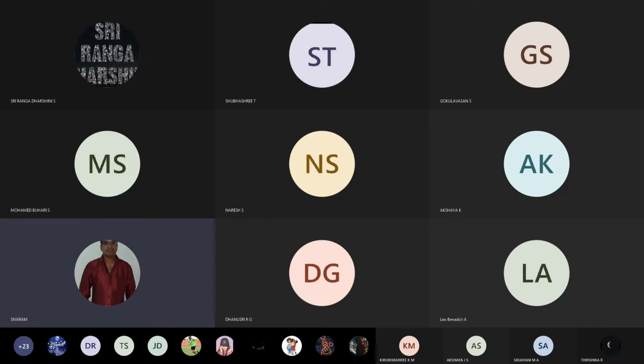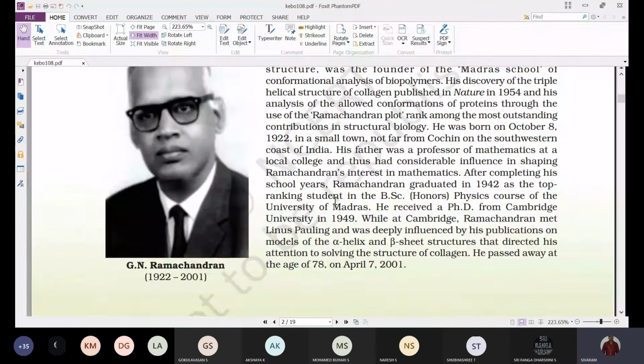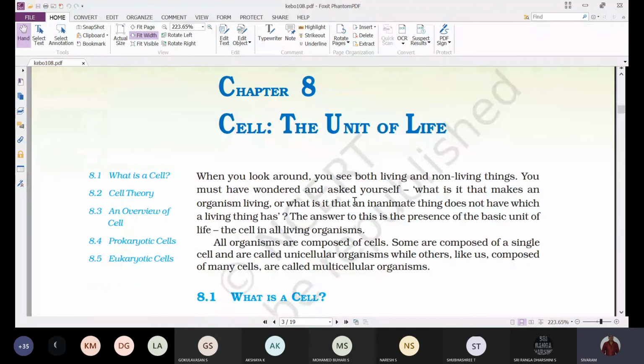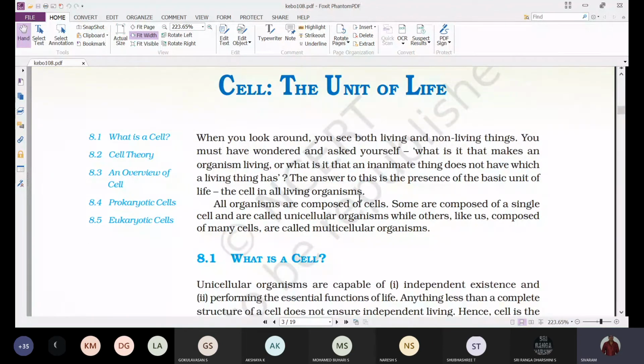So now we'll go with the first chapter under this unit, that is the cell, the unit of life. In this we'll discuss what a cell is. We'll go with the cell theory. What is meant by cell theory? What are the concepts related to cell theory, and who proposed it? We'll look at the different statements of cell theory. And next, an overview of the cell.